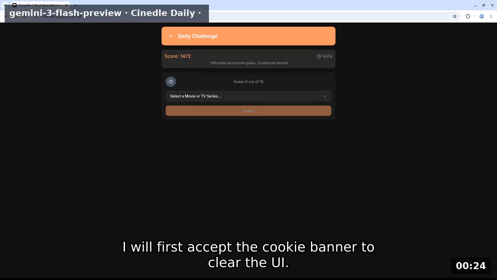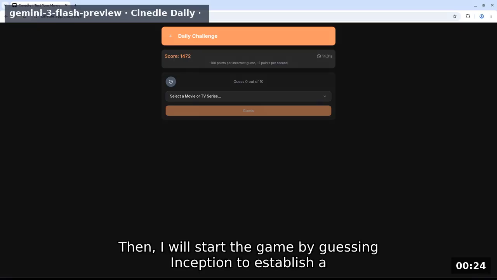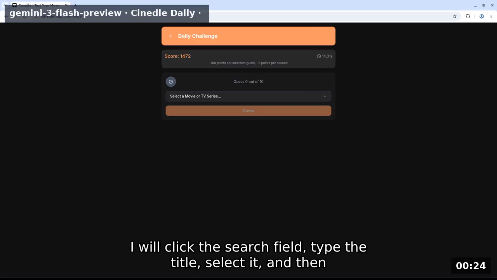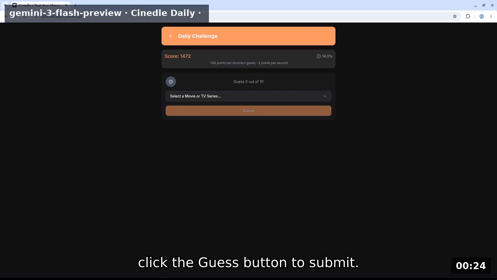I will first accept the cookie banner to clear the UI. Then, I will start the game by guessing Inception to establish a baseline for the target medium, year, and rating. I will click the search field, type the title, select it, and then click the guess button to submit.